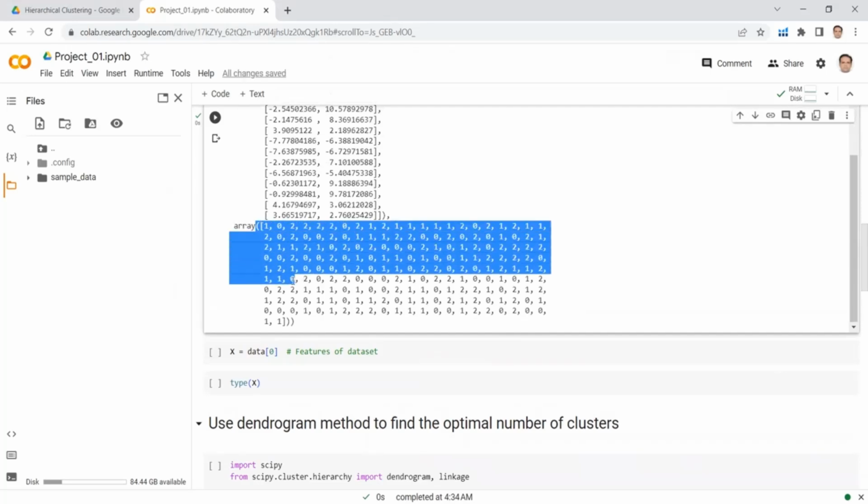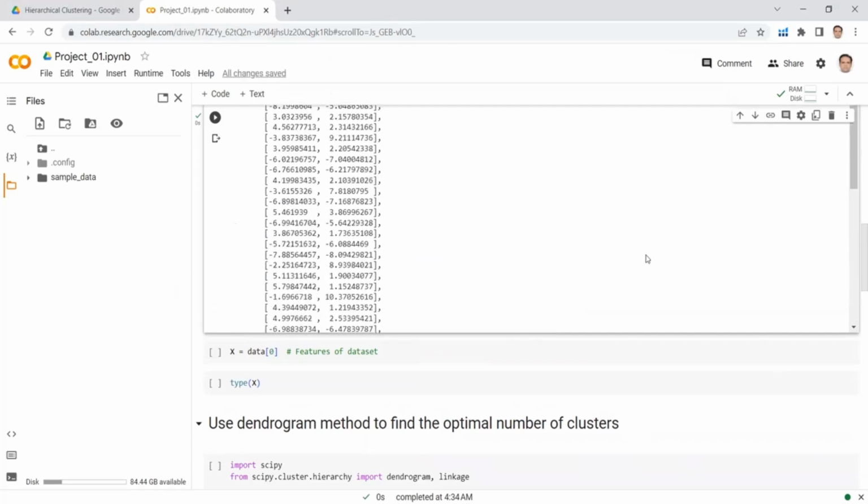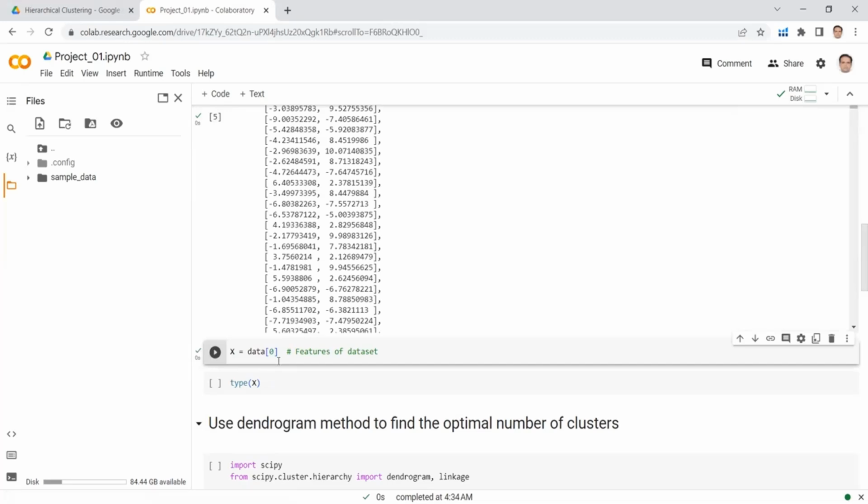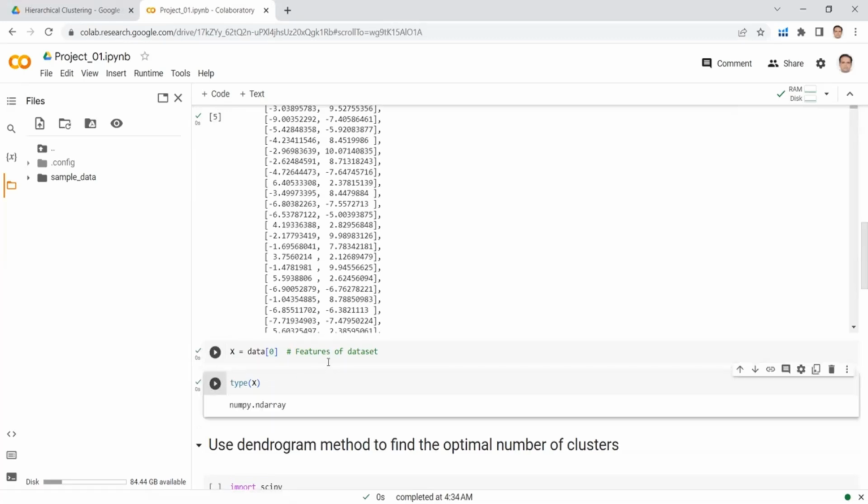But we do not need labels for clustering. We only need these features. Therefore, we will extract the first element from this tuple. So we are passing index 0 to our data to get the features. Here we have extracted the features, and now we can see that the type of the features is numpy ndarray. In this way, we have generated the data.